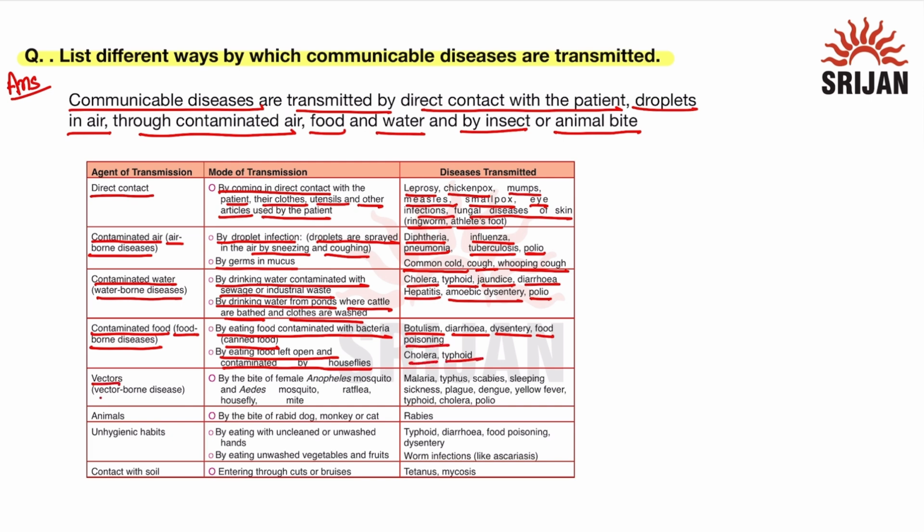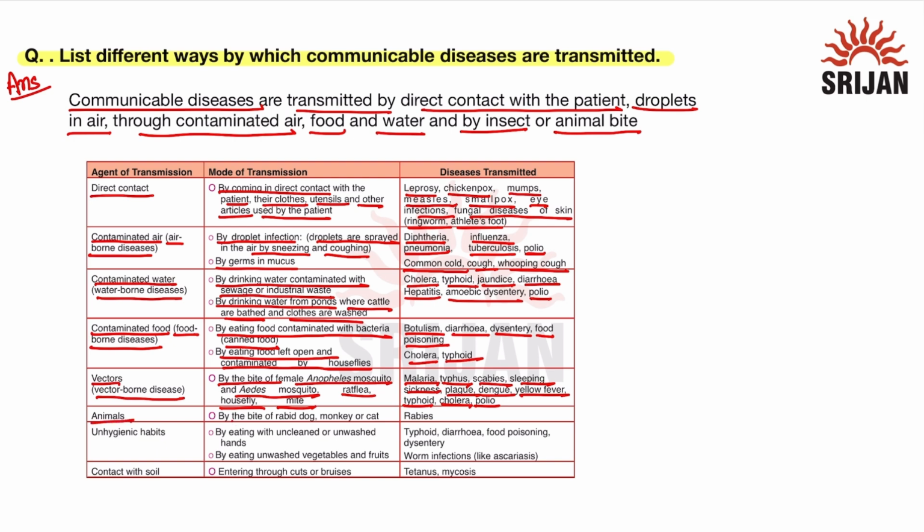The next is vectors and they cause vector-borne disease. Mode of transmission is by the bite of female Anopheles mosquito and Aedes mosquito, rat flea, housefly, mite. Female Anopheles mosquito acts as a vector for spreading malaria and Aedes mosquito acts as a vector for spreading dengue. So diseases that are transmitted are malaria, typhus, scabies, sleeping sickness, plague, dengue, yellow fever, typhoid, cholera, polio. So these are all vector-borne diseases.